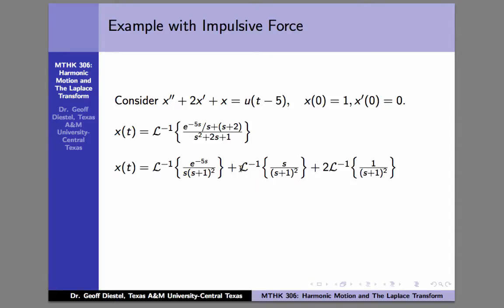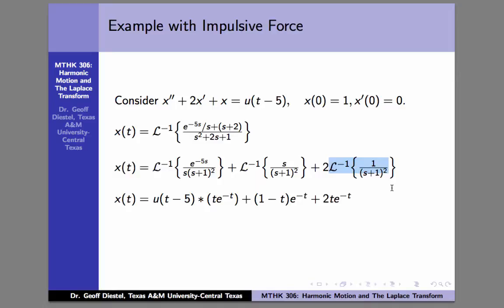The second term, for example, if we look it up in the table, is this function. Again, the s over s plus 1 squared fits the form of some Laplace transform in the right column of our table in our book. So we're going to try to find the thing that fits that form, and then translate the appropriate symbols back to the left column to get this 1 minus t times e to the minus t. And this last term, we see 1 over s plus 1 squared.